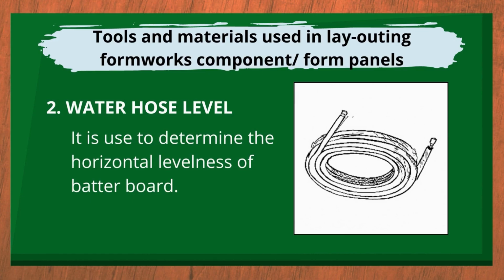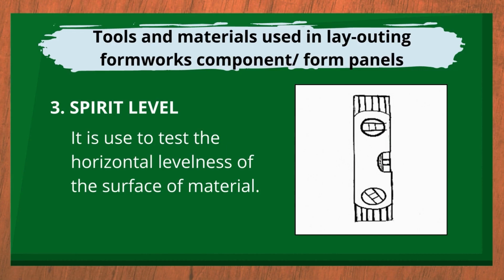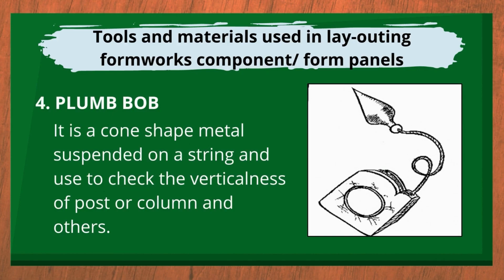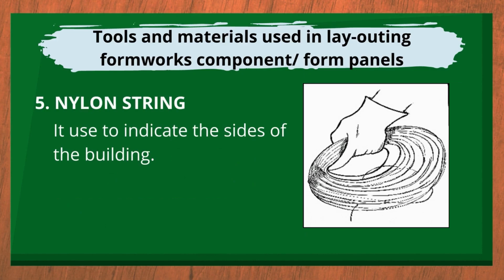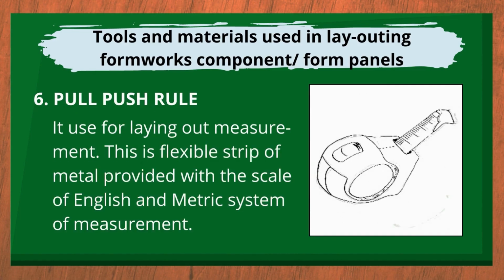Water hose level, used to determine the horizontal levelness of the batter board. Spirit level is used to test the horizontal levelness of the surface of a material. Next is plumb bob. It is a cone-shaped metal suspended by string and used to check the verticalness of a post or column and others. Fifth is nylon string, used to indicate the sides of the building. Pull-push rule, used for laying out the measurement. This is a flexible strip of metal provided with a scale of English and the metric system of measurement.